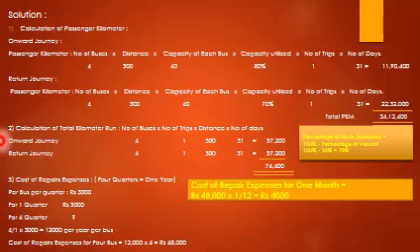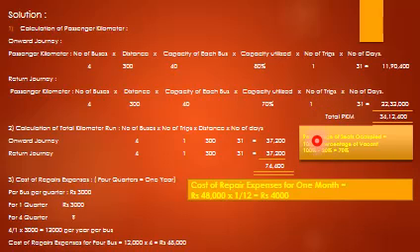Afterwards, to calculate the cost of diesel etc., we need to calculate total kilometer run. Again it is a simple one. Calculation of total kilometer run: number of buses, number of trips, distance, number of days. Onward journey: 4 buses, 1 trip, 300, 31 days, 37,200. Return: 4 buses, 1 trip, 300, 31, 37,200. So it comes to 74,400.